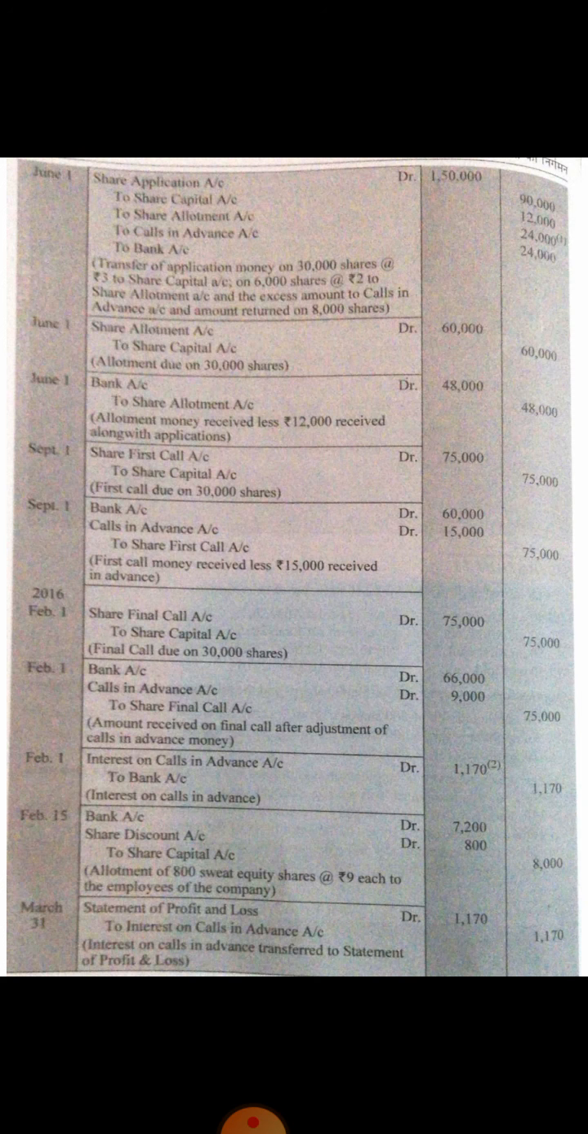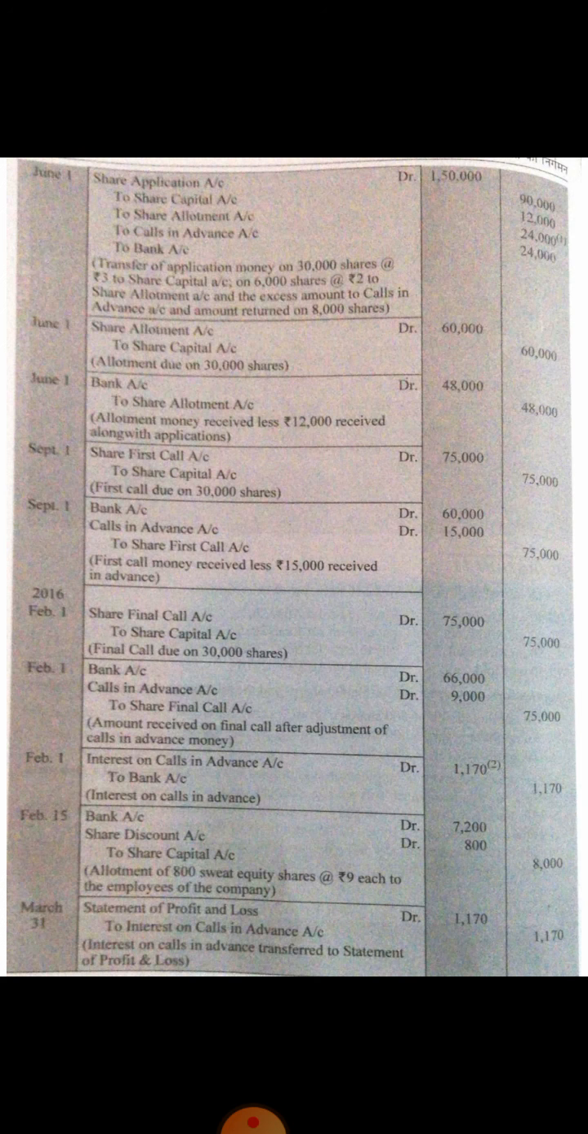Clear? Now go for the final call. Share final call account debit to share capital. Allotted number of shares is 30,000. Final call is of rupees 2.5. So same as the first call. Amount due is rupees 75,000. Now in the same way we will receive the final call. Simply it is bank account debit to share final call. But as we have already adjusted some money towards final call, we also have to take this amount into account.